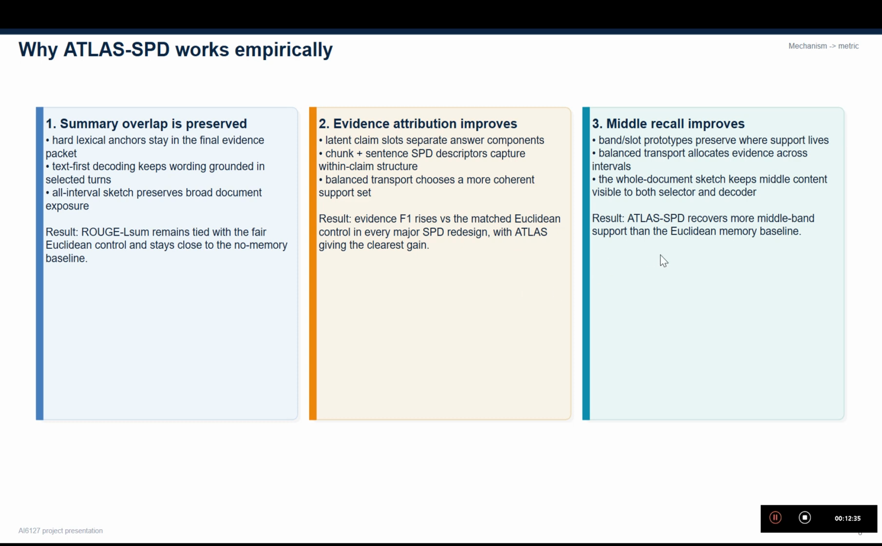Third, middle recall improves because band-aware prototypes and interval-balanced selection keep middle support visible instead of letting all evidence collapse to the boundaries. In other words, the architecture is aligned with the metrics. Anchors support ROUGE, SPD improves evidence F1, and interval-aware transport helps the middle recall.